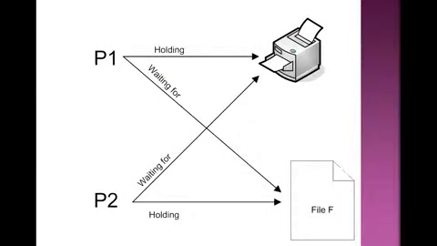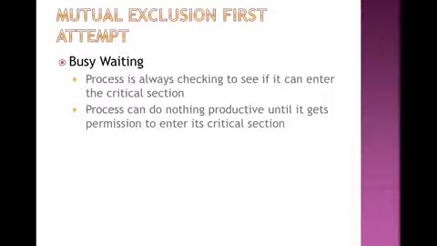Deadlock is a situation where a process is waiting for an event that will never occur. This is the scenario of deadlock: P1 holds the printer, waiting for the file, and P2 is holding the file, waiting for the printer. That is, both P1 and P2 are giving the print command at the same time. That is a deadlock condition.